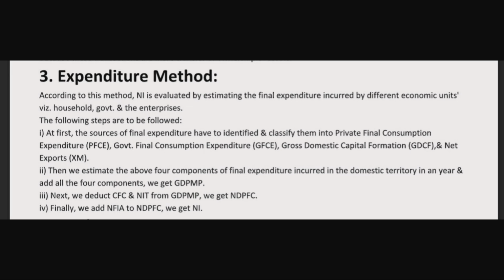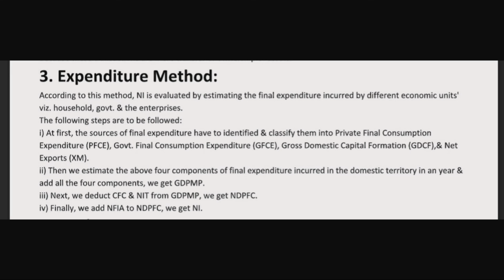They will get the net domestic income. The NDPFC means the net domestic income. This NDPFC excludes depreciation and net indirect tax. That is why they are deducting them from gross domestic product at market price.